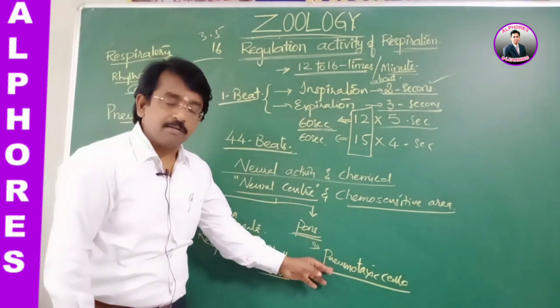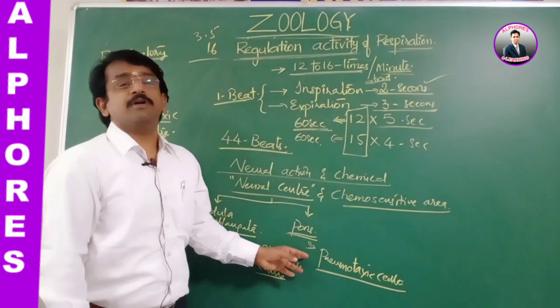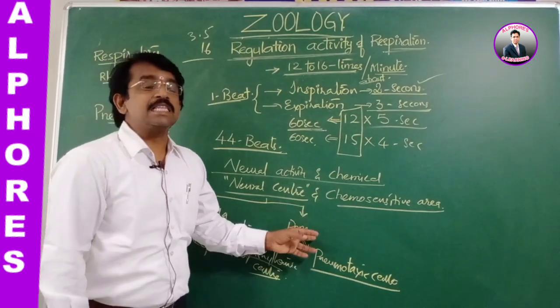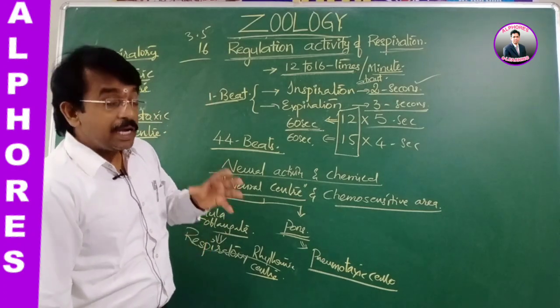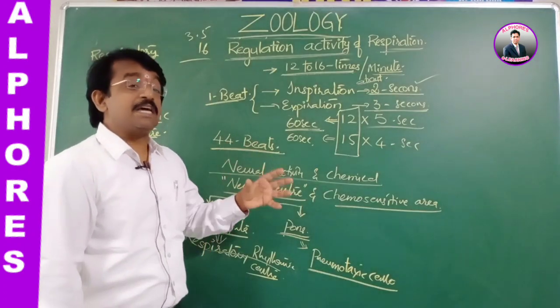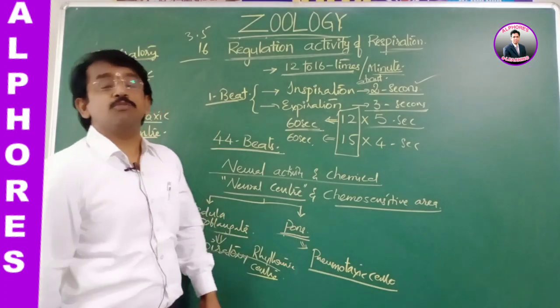It is responsible for decreasing the duration of inspiration, and the rate and depth of breathing is regulated by the pneumotaxic center.